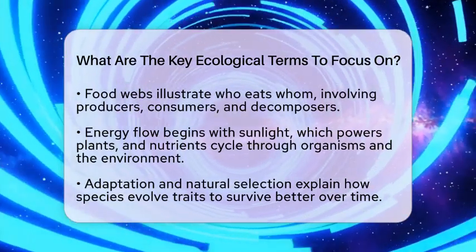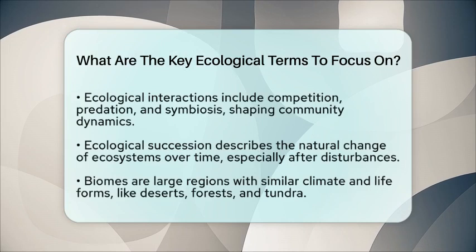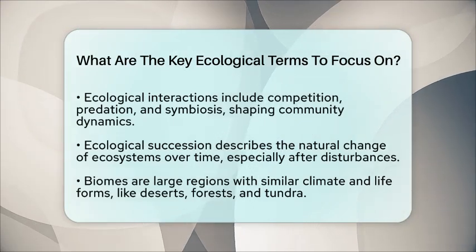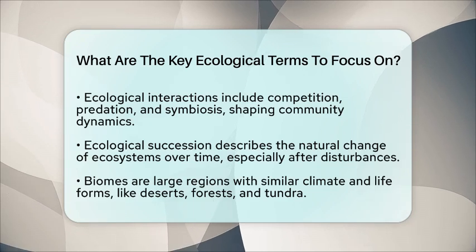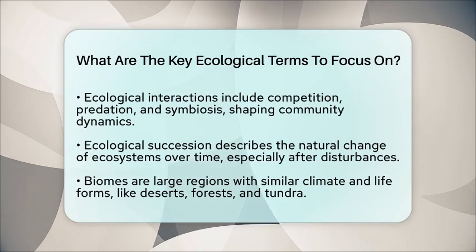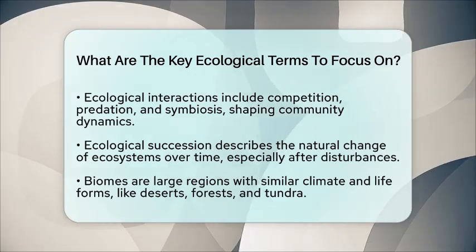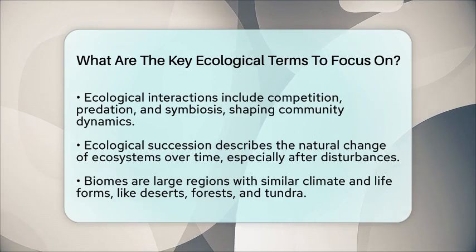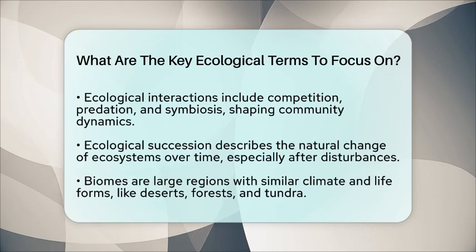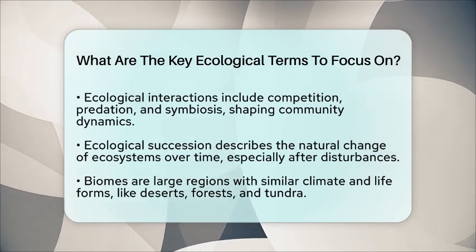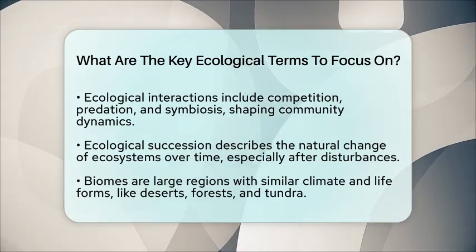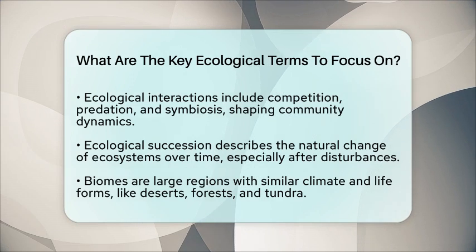Ecological interactions include competition, where species fight for resources, predation, where one eats another, and symbiosis, where species live closely together, like mutualism or parasitism. Ecological succession is the natural change in ecosystems over time. It can happen after a disturbance, like a fire or flood, and involves different species replacing each other until a stable community forms. Lastly, biomes are large regions with similar climate and life, like deserts, forests, or tundra. They help us understand the big picture of Earth's ecological zones.